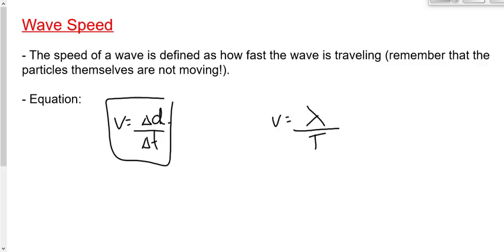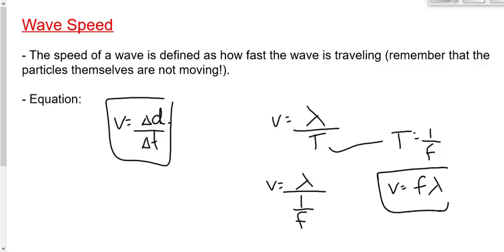Now, that's a valid equation, but we don't usually see it written like that. Usually we end up replacing T with 1 over F, which gives us an equation that looks kind of ugly, so we can simplify it. And when we do that, it ends up looking like this. V is equal to F times lambda. That's what we call the universal wave equation, and that's exactly the way that it appears on our data sheet.